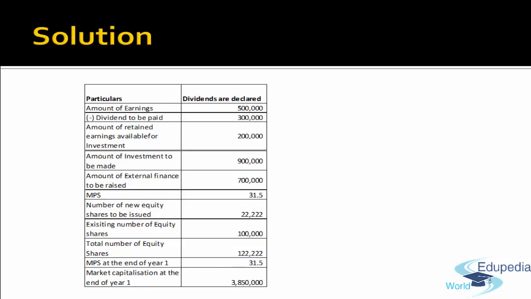We have computed that the market value of the share, that P1, is 31.5. So if P1 is 31.5, how many shares does the company have to issue? If the MPS is 31.5, amount required is 7 lakh divided by 31.5. So the company has to issue 22,222 equity shares to fund 7 lakh extra. The company already has 1 lakh shares. So after raising this 7 lakh, in total the company will have 1,22,222 shares.